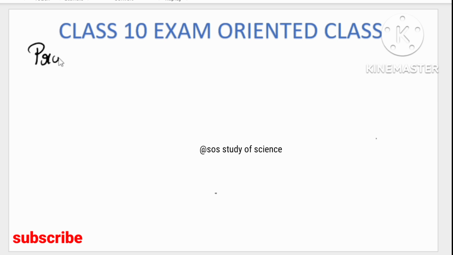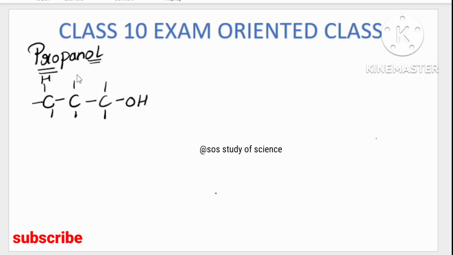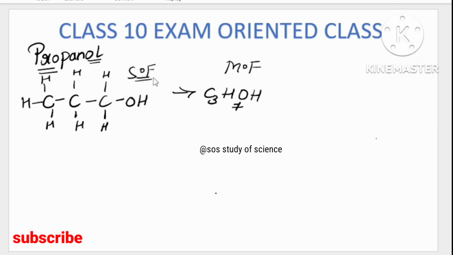The next member is propanol. Prop means how many carbon? 3 carbon. And all is nothing but OH. The remaining bonds are surrounded by hydrogens: 1, 2, 3, 4, 5, 6, 7. So 3 carbon, 7 hydrogen, and the functional group is OH. The molecular formula of propanol is C3H7OH and the structural formula will be written like this. Very easy. If I give the name, you can write it easily.